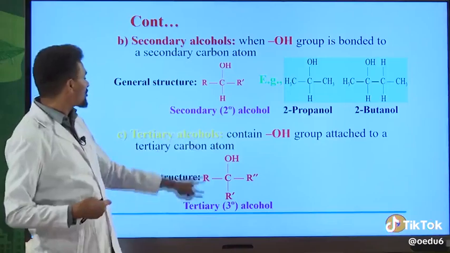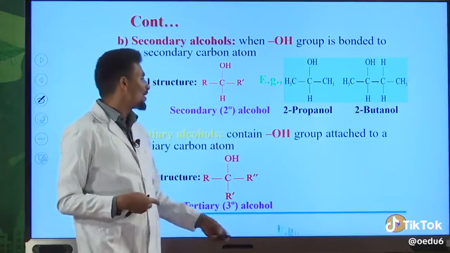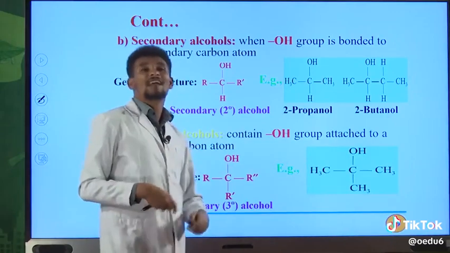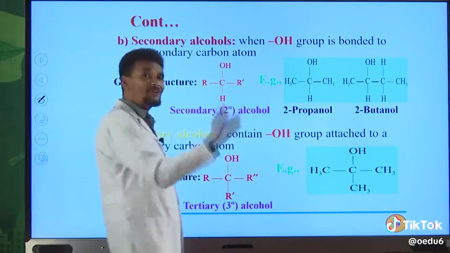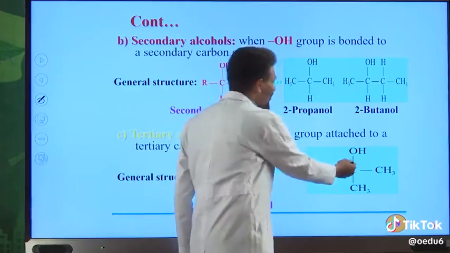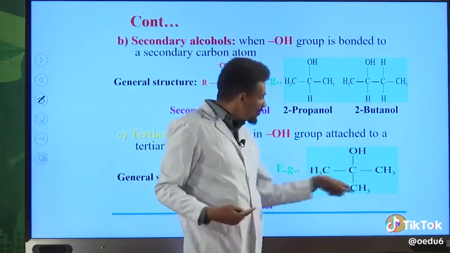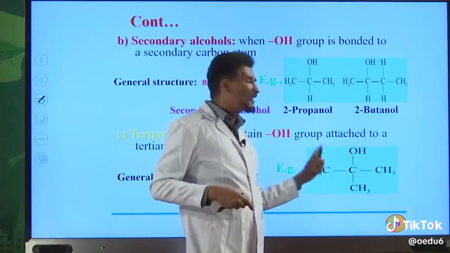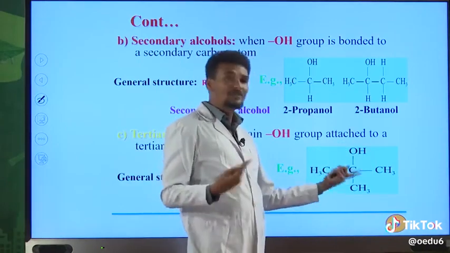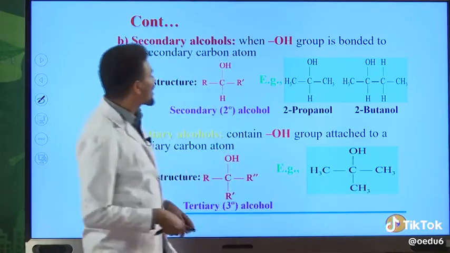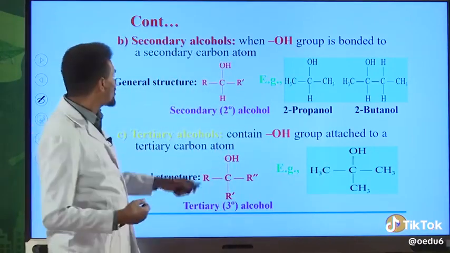The general structure for tertiary alcohol is this one. Okay, let me show you one example. For example, this is the best example for tertiary alcohol. Why tertiary? Because the carbinol carbon, the carbon directly bonded to the OH group, is also bonded to 3 other carbon atoms. Okay, therefore this carbon is tertiary carbon. Due to this, this organic compound can be classified as tertiary alcohol.